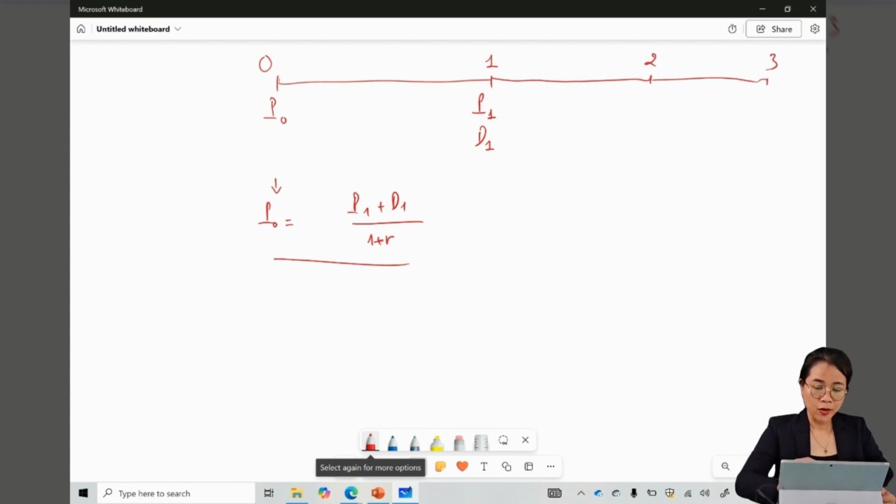By the end of year 1, I don't sell the stock, so I don't have P1. But I expect to receive a dividend. The dividend is expected to be paid annually by the company. By the end of year 2, I also get a dividend, and I also get a dividend for year 3. By the end of year 3, I sell the stock.